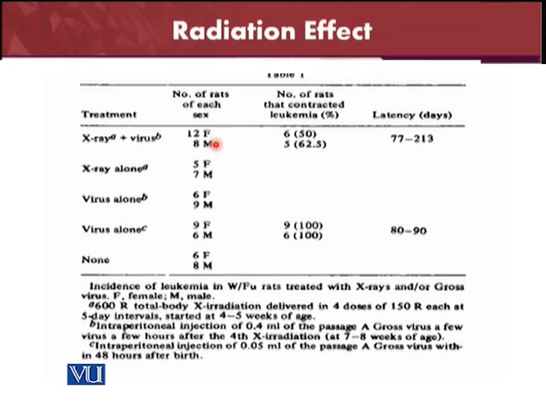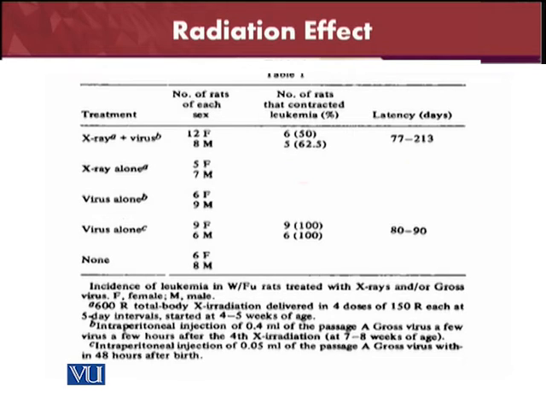Here 12 females and 8 males are taken. The X-ray alone is taken as A, virus alone as B and C, and different experiments have been done with different kinds of animals.